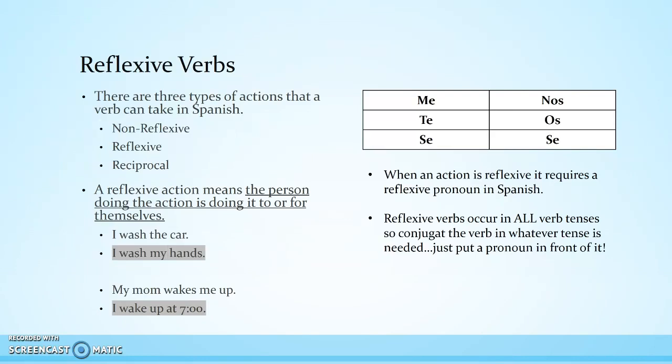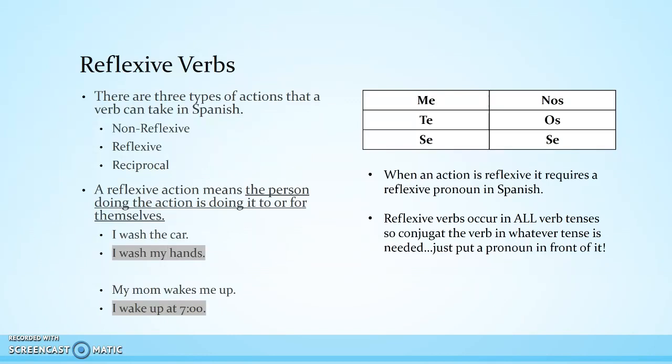Another example, my mom wakes me up. Well, here, mom is not waking herself up. She's not doing it for herself. She's doing it for you. That's non-reflexive. But if I say, I wake up at 7 o'clock, I'm doing the waking up and I'm doing it for myself. Nobody else is waking me up. That's reflexive. I'm doing the action and I'm doing it for myself.